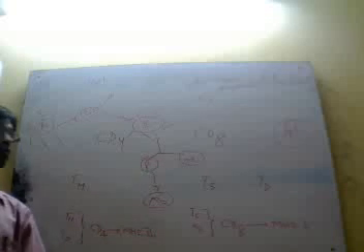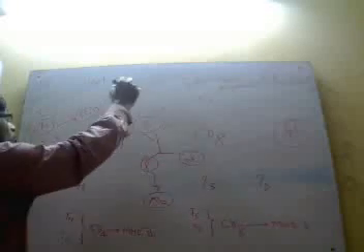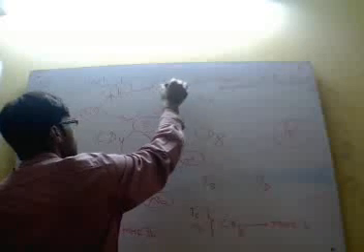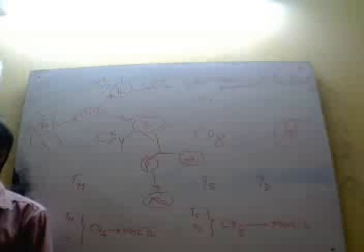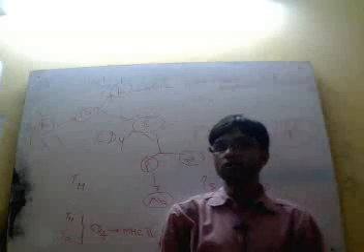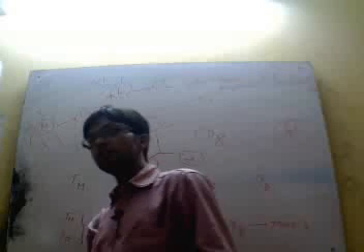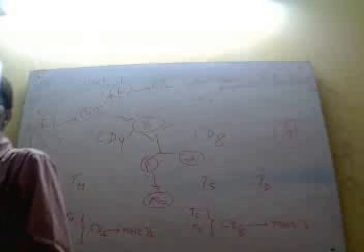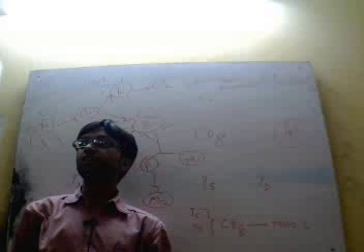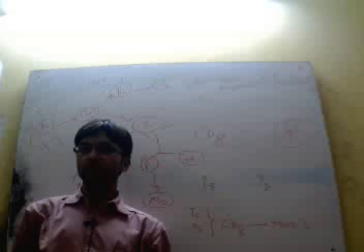This is one of the pathways. But this interleukin also activates TC cells, and this TC cell is converted into CTL, called cytotoxic T lymphocyte. Understand? CTL is an activated TC cell.